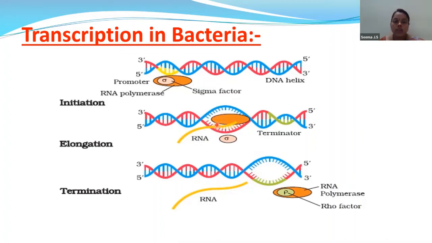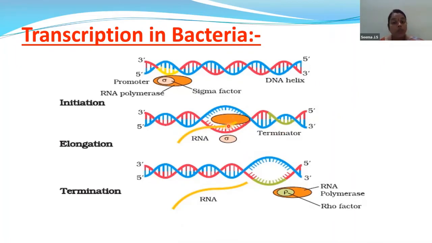So it cuts the hydrogen bonds which bind the polynucleotide strands. The RNA polymerase enzyme is present in the double stranded structure as a result of hydrogen bonds being broken down, and here there is no sigma factor. As I told you, sigma factor will disappear, so there is no sigma factor.